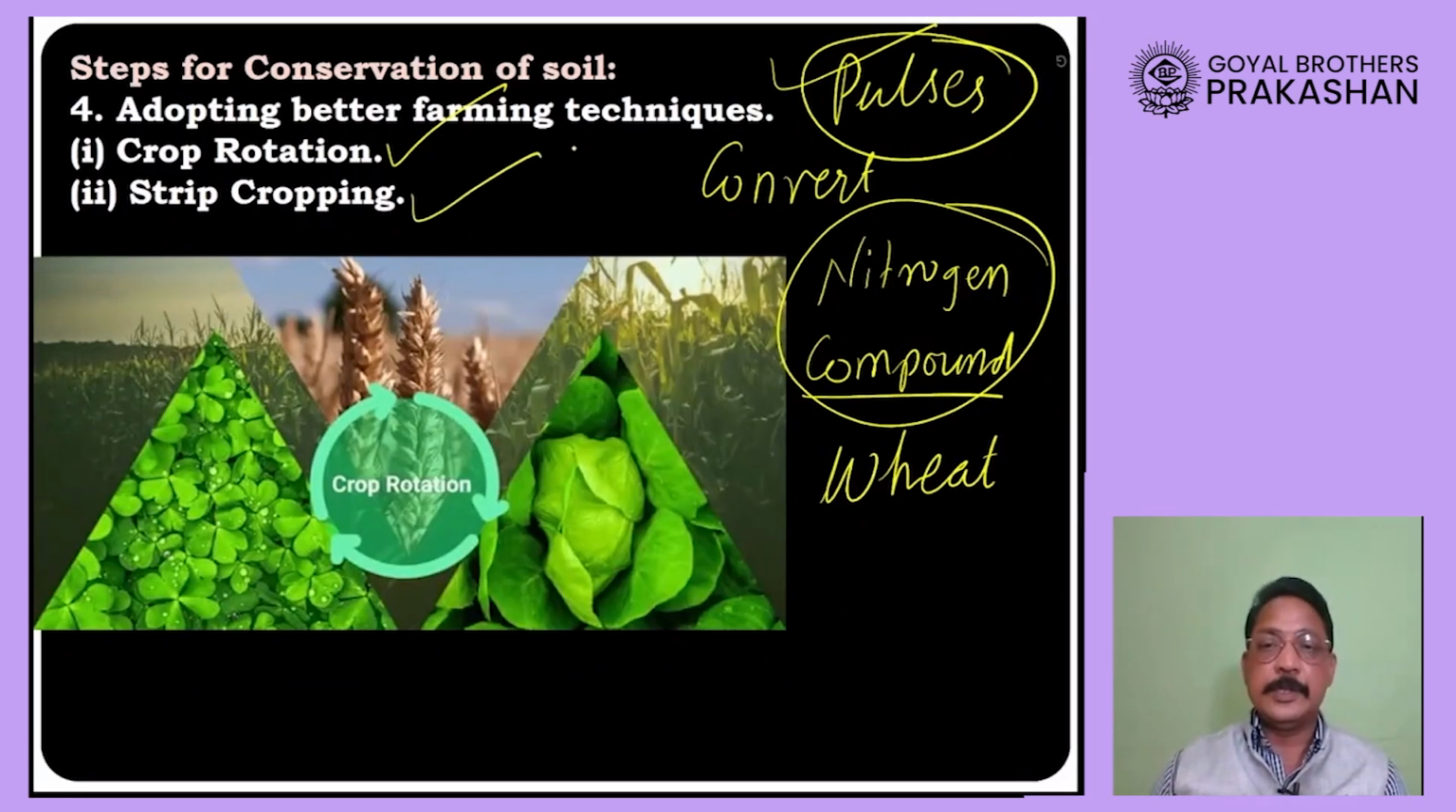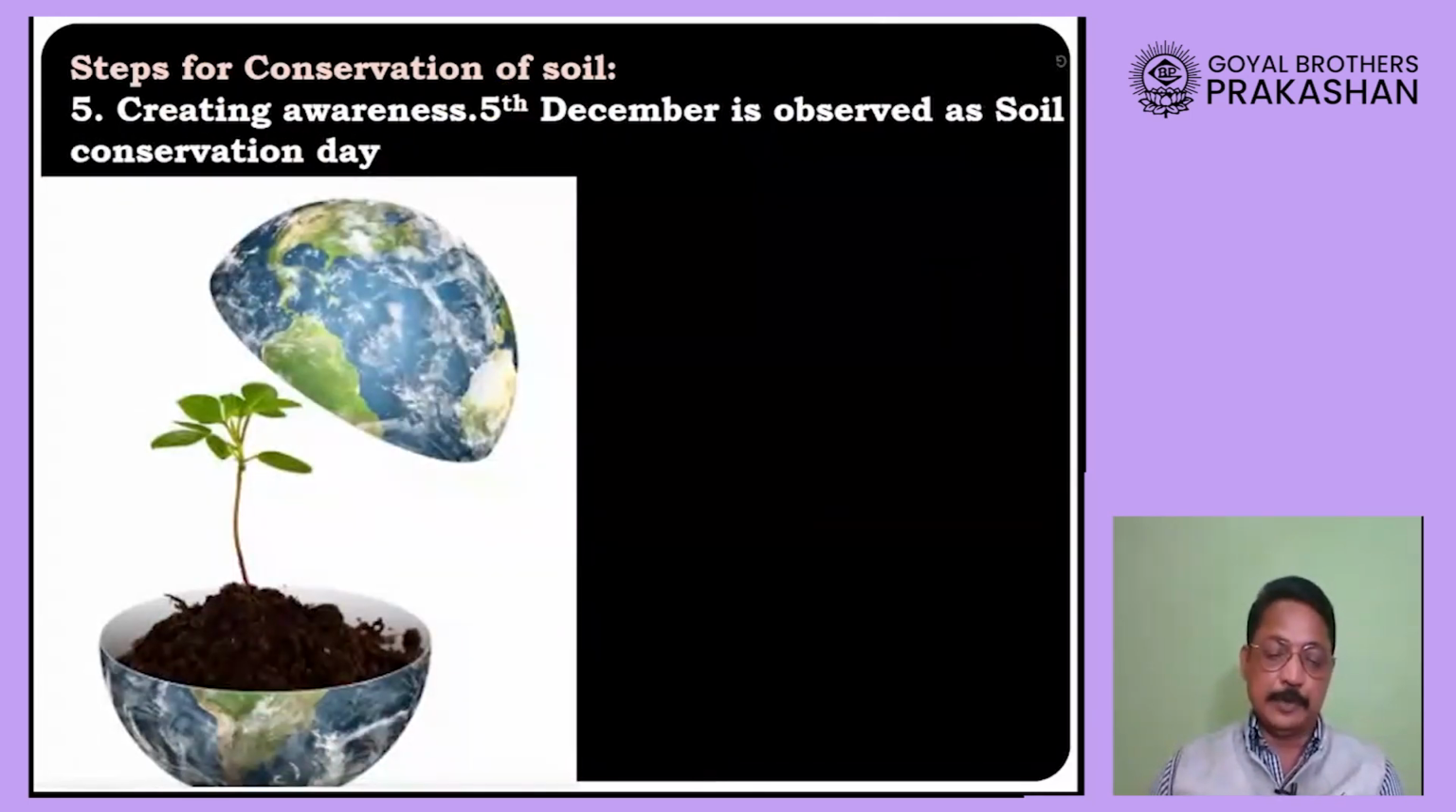We have also already seen what strip cropping is. That is to grow the crops in a straight line, perpendicular to the direction of the wind. This obstructs the speed of the wind, and this is how to control wind erosion, that means soil erosion by wind. So this is how we can take this step also.